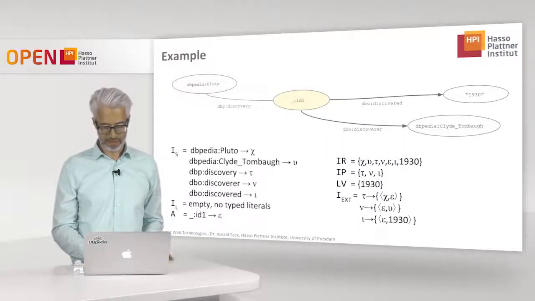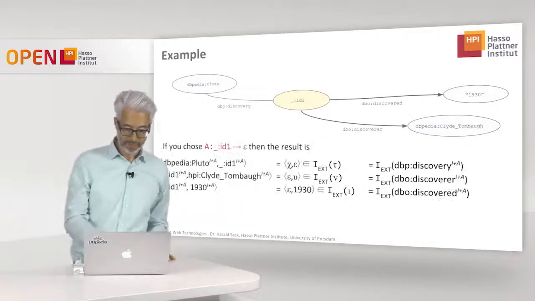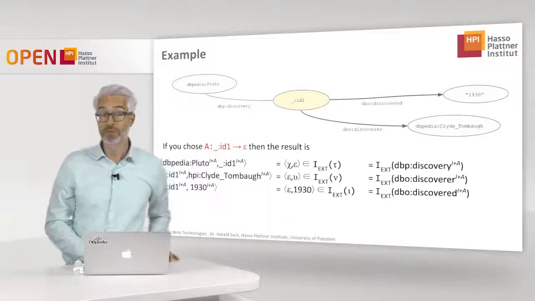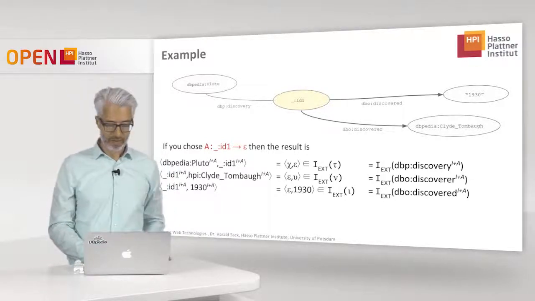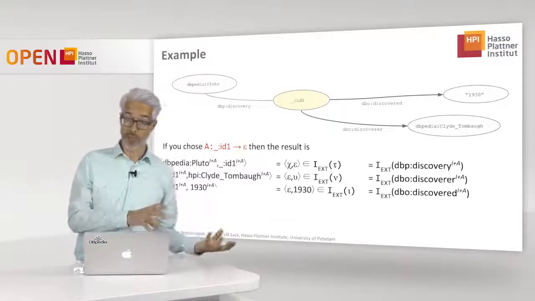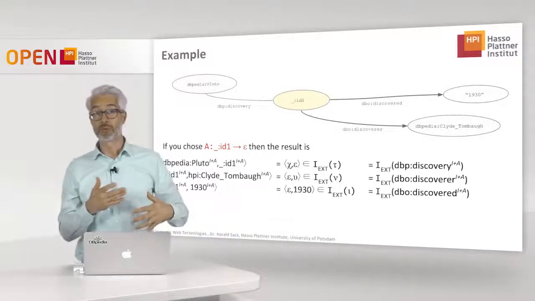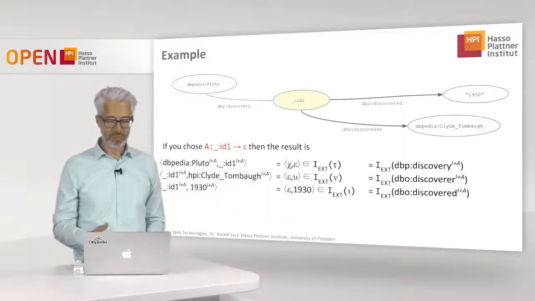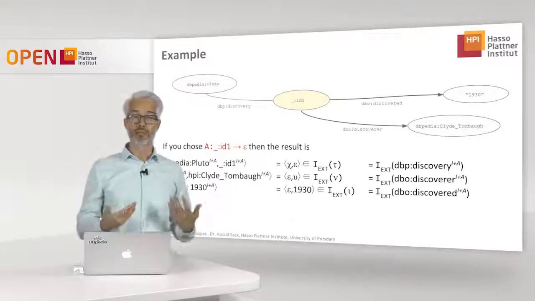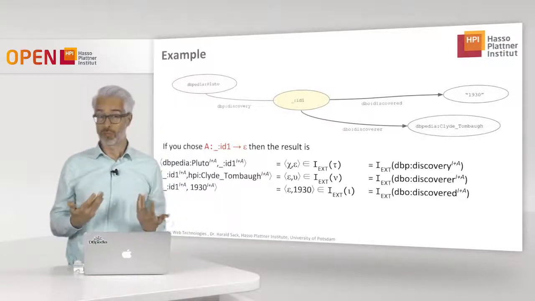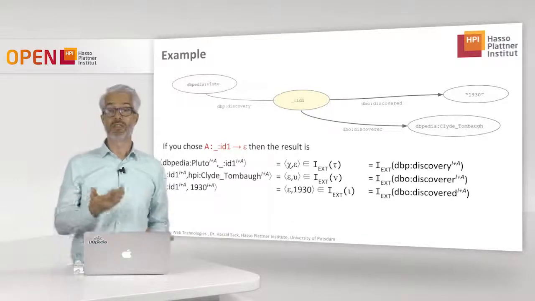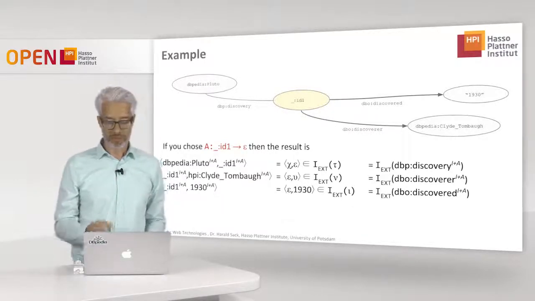Now, when I choose exactly this mapping for my vocabulary, for my URIs, and I choose the mapping A for the blank node in the way I suggested, then of course I can explicitly state what is the outcome of the extension of the properties I have here.